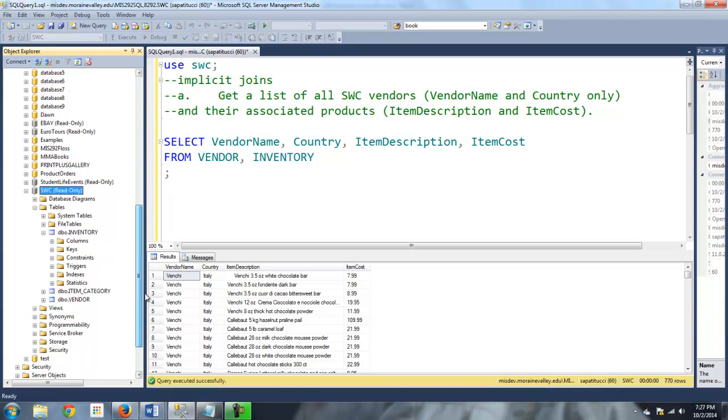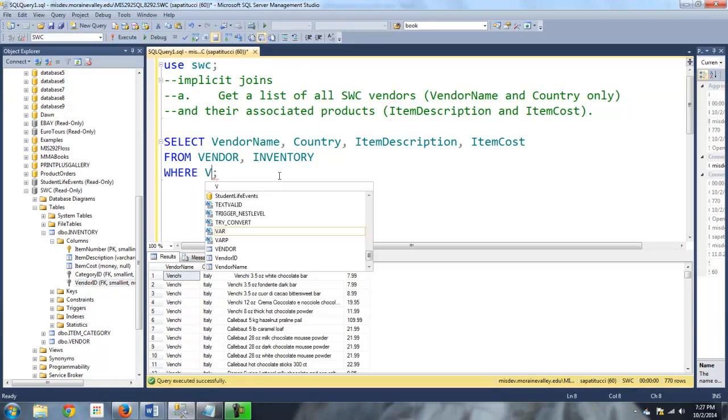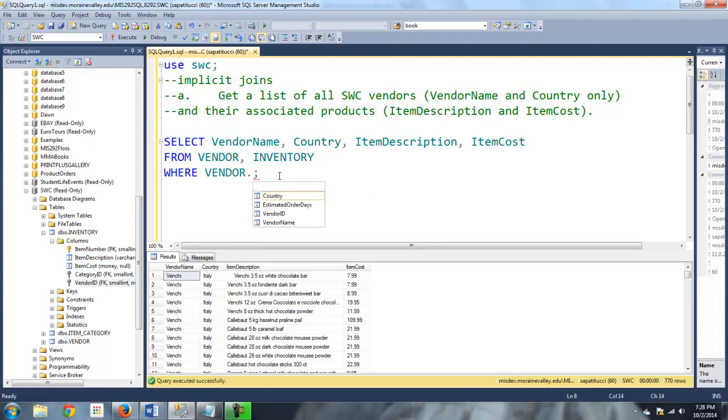Just to show you real quickly, the inventory table here has this vendor ID as a foreign key. That's the ID in the vendor table. So that's the common column here. So I'm going to add the where clause. We're going to say where, and you have to qualify your column names here, where vendor dot vendor ID equals inventory. Oh no, it's not giving me the IntelliSense. Dot vendor ID.